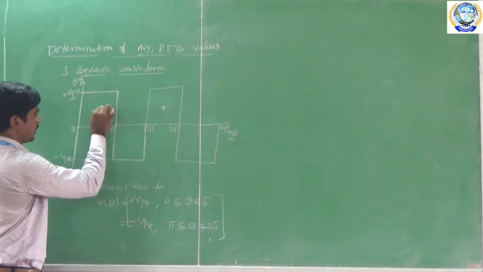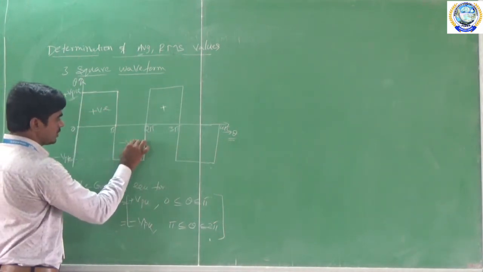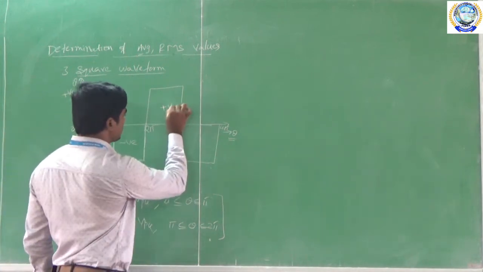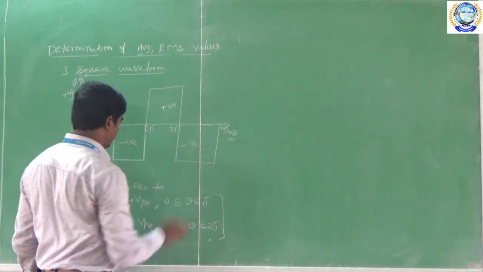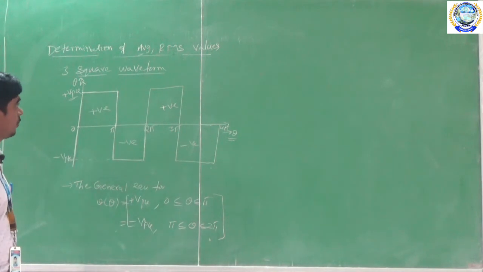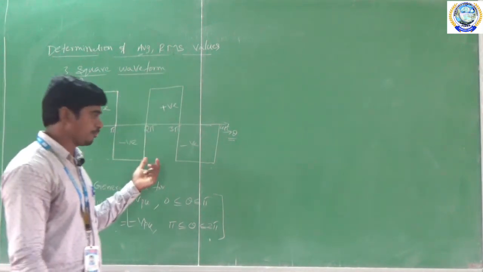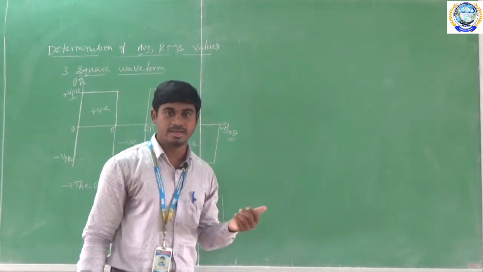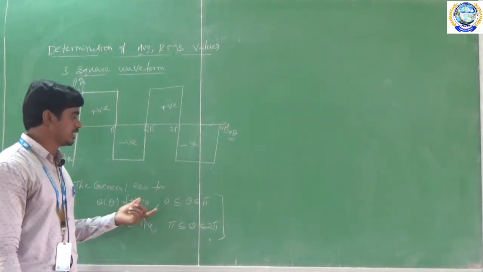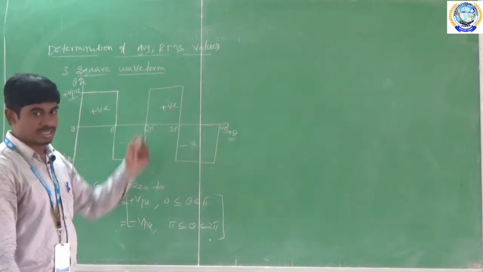So this is the positive half cycle and this is the negative half cycle, and this is the positive half cycle and negative half cycle. Okay, negative half cycle. Now we are going to derive the average and RMS values for the square waveform. For that we require a general basic equation to derive these average and RMS values.